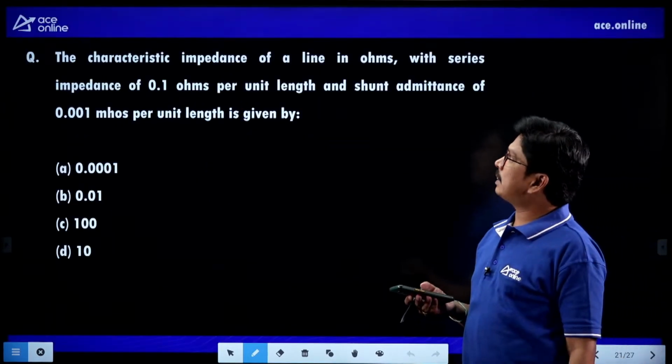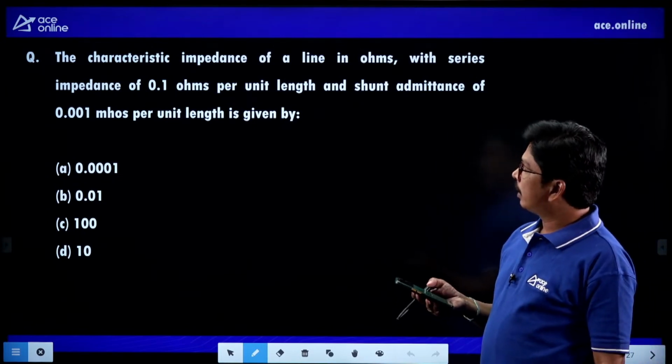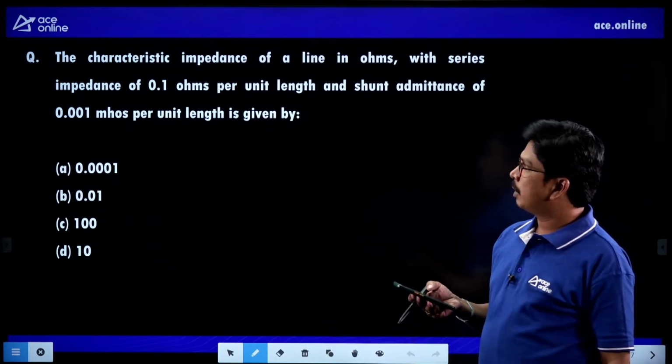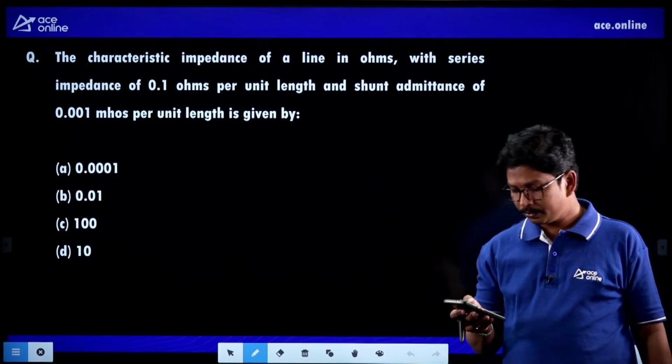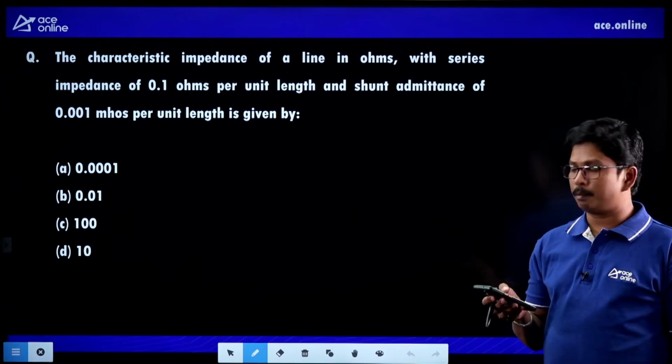The characteristic impedance of a line in ohms, with series impedance of 0.1 ohm per unit length and shunt admittance of 0.001 mho per unit length, is given by. Tell me what is the answer? What is the characteristic impedance?